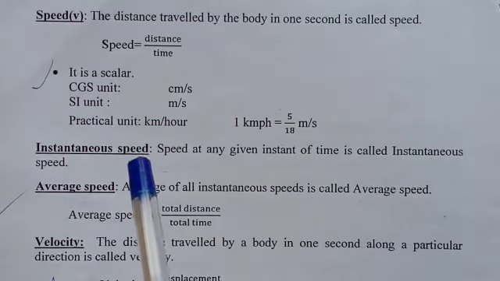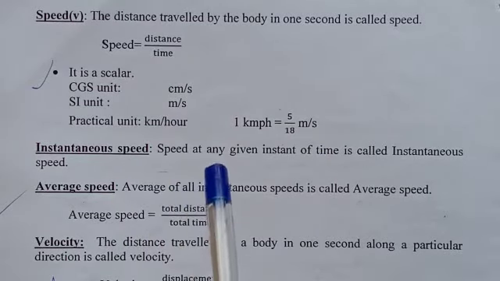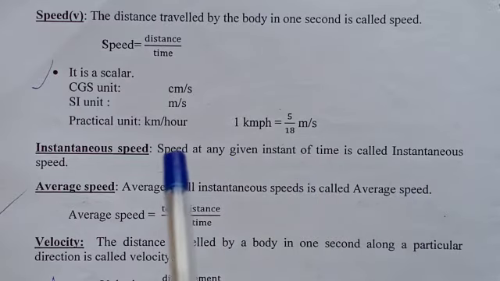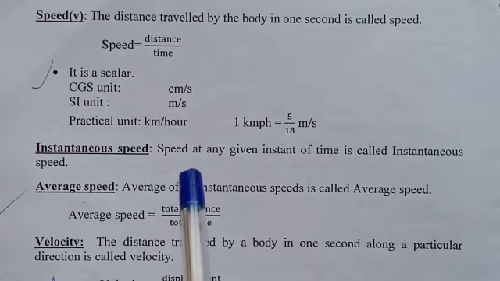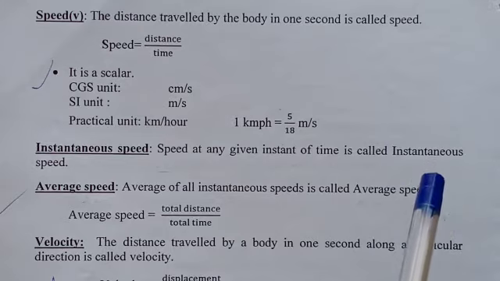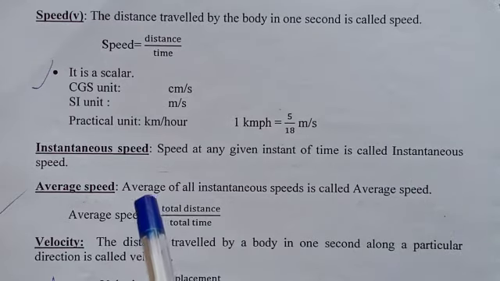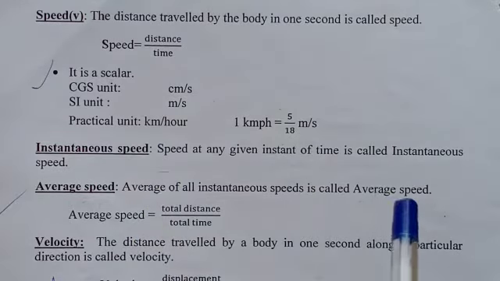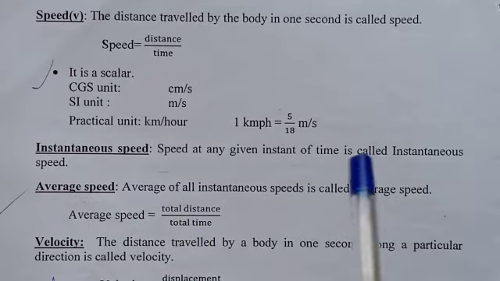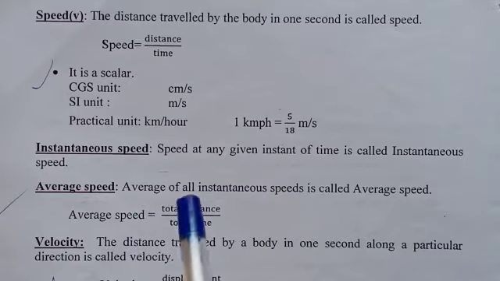Next concept is instantaneous speed. Speed at any given instant of time is called instantaneous speed. Average speed is defined as the average of these instantaneous speeds. Average speed is also equal to total distance by total time taken.